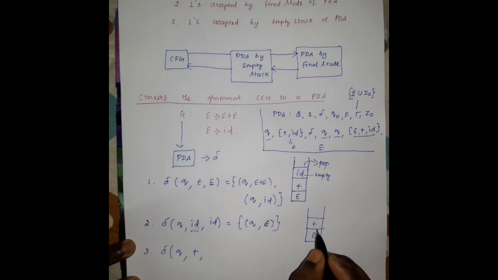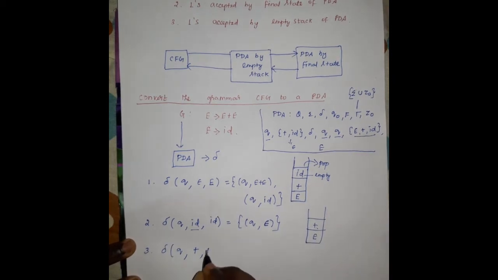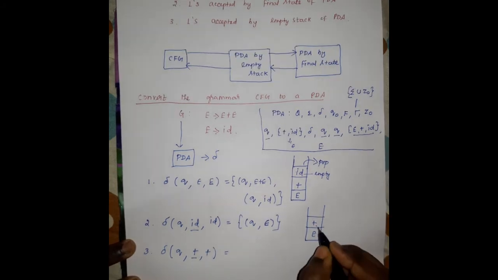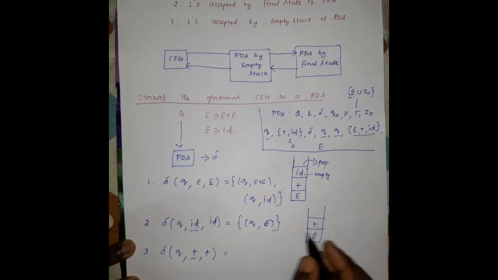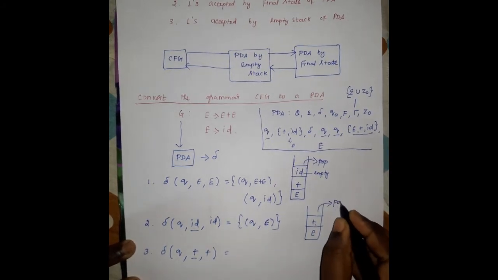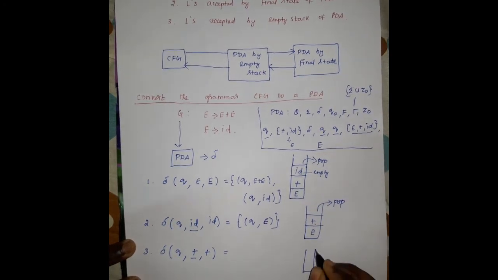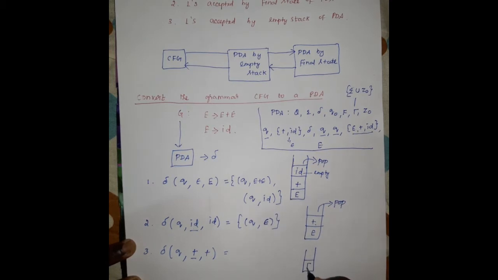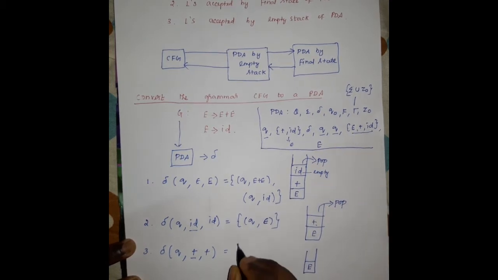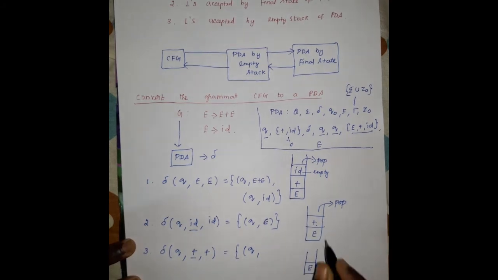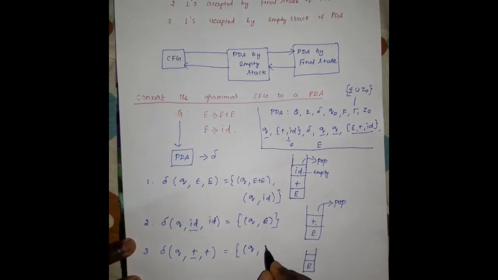Now the top of the stack element is plus, and the current symbol is plus, so for the same symbols we have to pop plus from the stack. After popping plus, the stack has only the element E. The next state is q, and since plus is popped, this cell is empty, so we write epsilon.